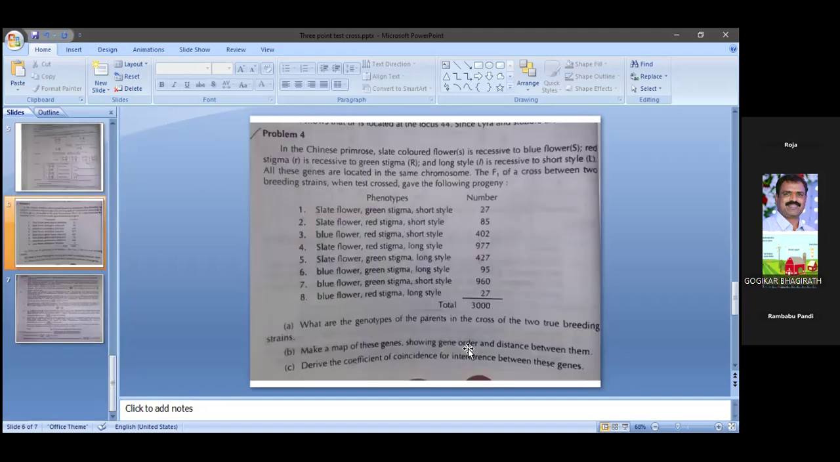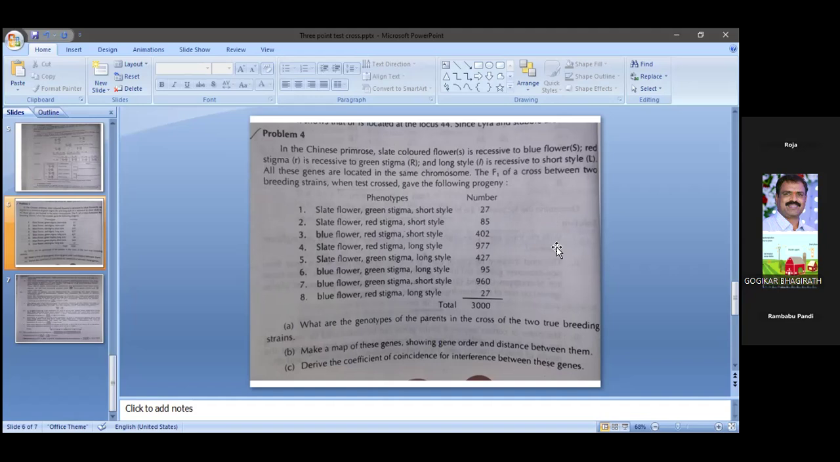Okay. So now we can go for a problem, a 3-point test cross problem. For example, in the Chinese primrose, slate colored flowers, that is small s, is recessive to blue flowers. Here blue flowers are dominant and slate flowers are recessive. Small s indicates recessive, capital S indicates dominant.